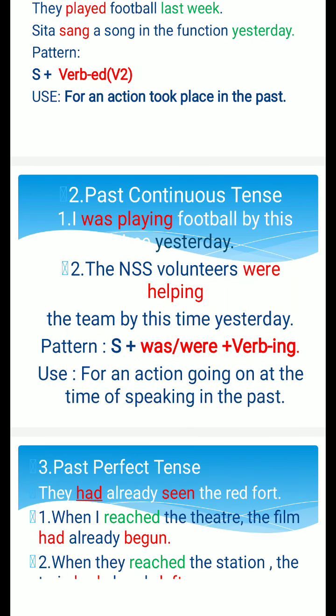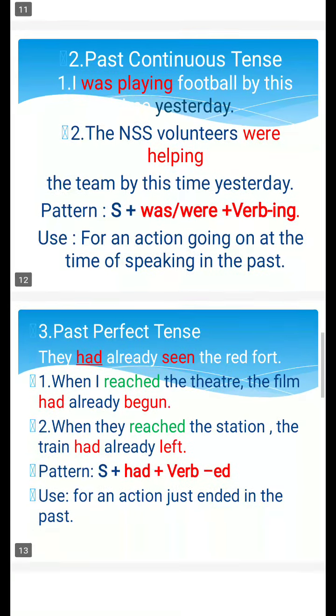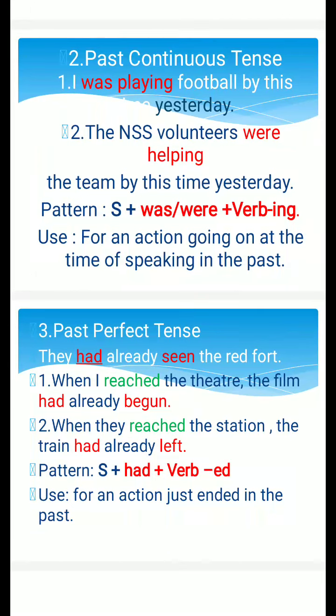For example, I was playing football by this time yesterday. Next, NSS volunteers were helping the team by this time yesterday. That particular time yesterday, that particular time in the past. Pattern, that is construction: subject plus past form of the be verb, was or were, plus the ing form of the verb. So where do we use this past continuous tense? For an action going on at the time of speaking in the past.